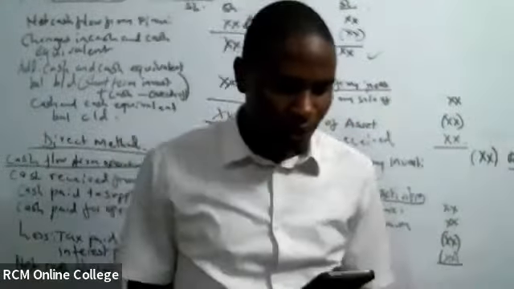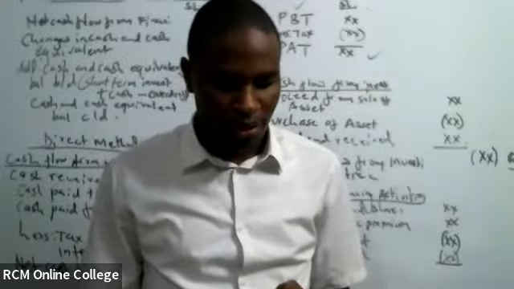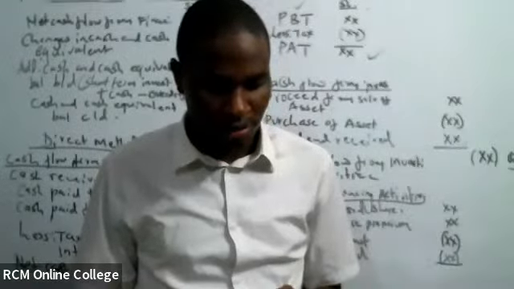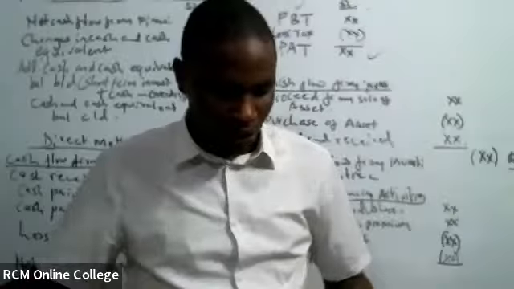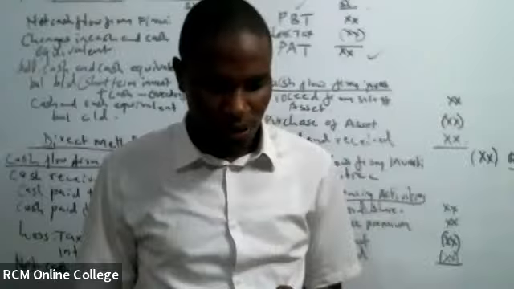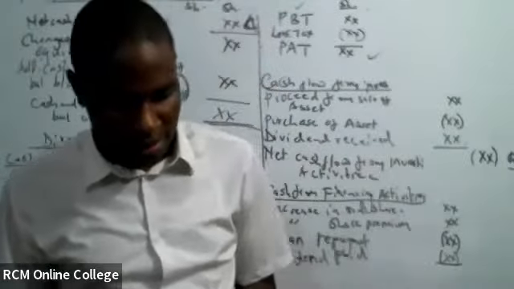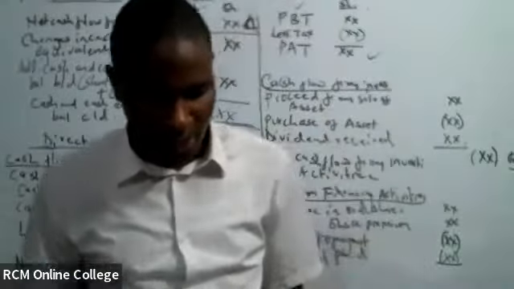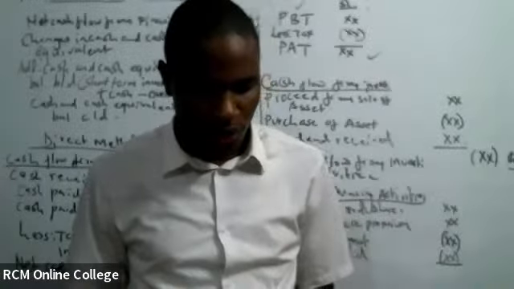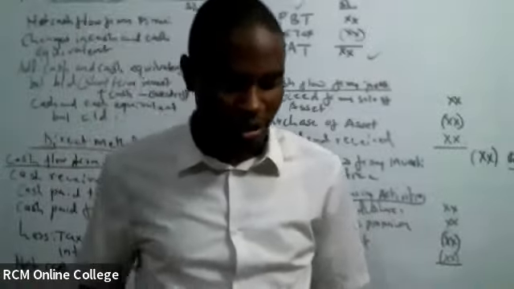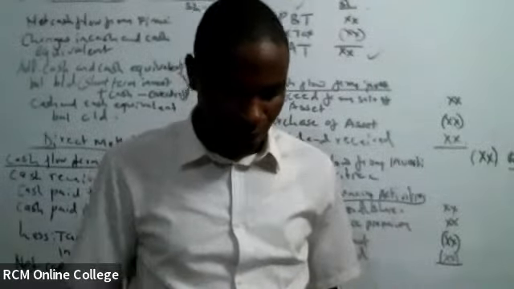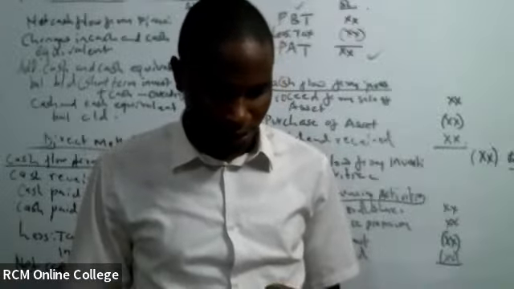We are told that the following information was extracted from the books of Airtel Limited as of 30th September 2021 and 30th September 2022. That is one year. Statement of financial position as at that date. We have 2022, 2021. Assets, non-current, current, and then total asset, equity and liability, equity, non-current liability, current liability, total equity and liability. Then additional information. In this case, the examiner did not give you a formatted income statement, gave you a statement.